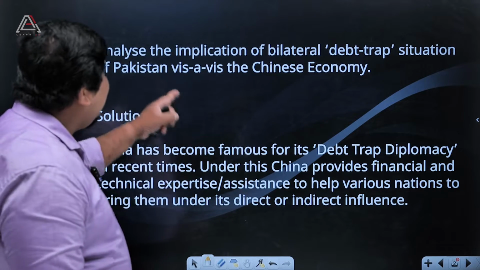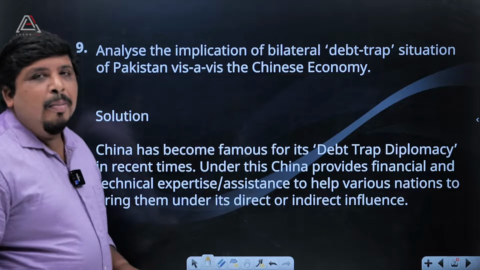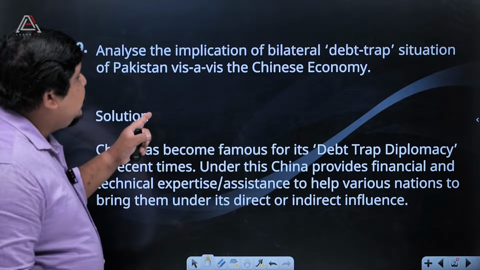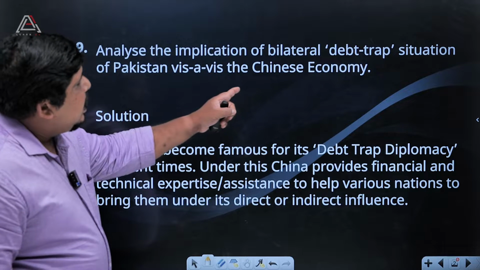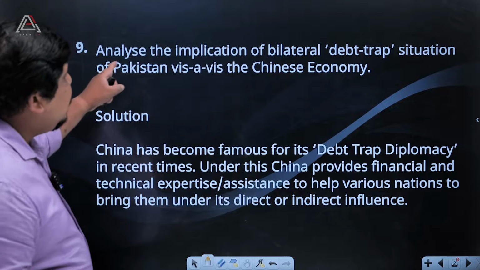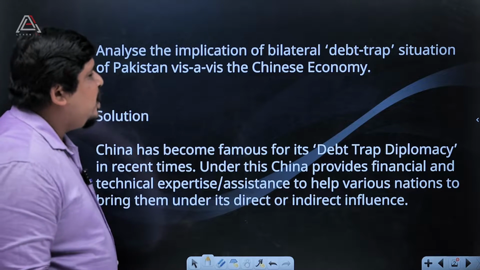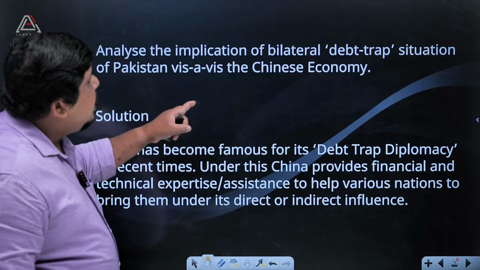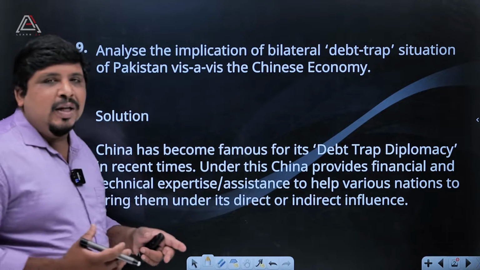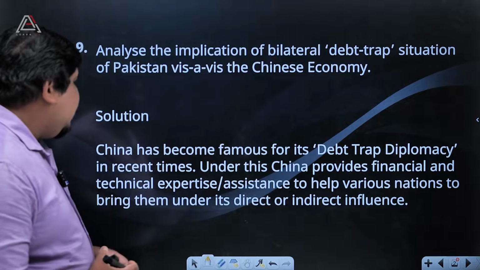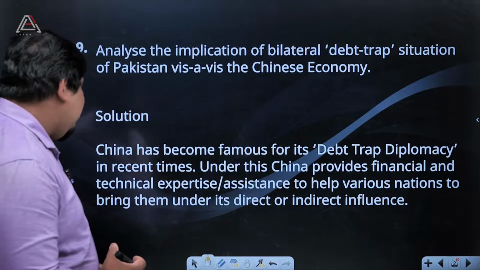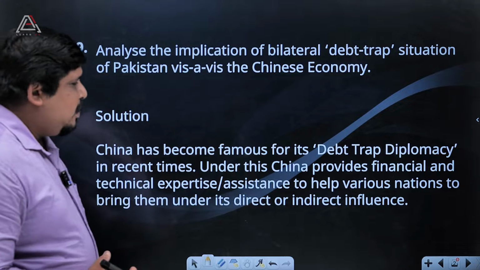Next question: analyze the implication of the bilateral debt trap situation of Pakistan versus the Chinese economy. The solution is here. China has become famous for its debt trap diplomacy in recent times.